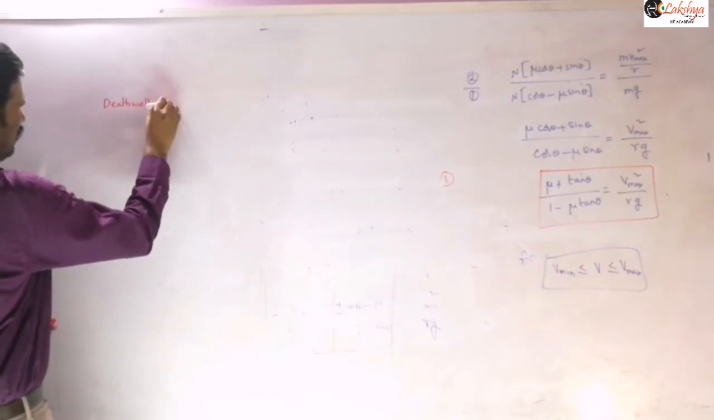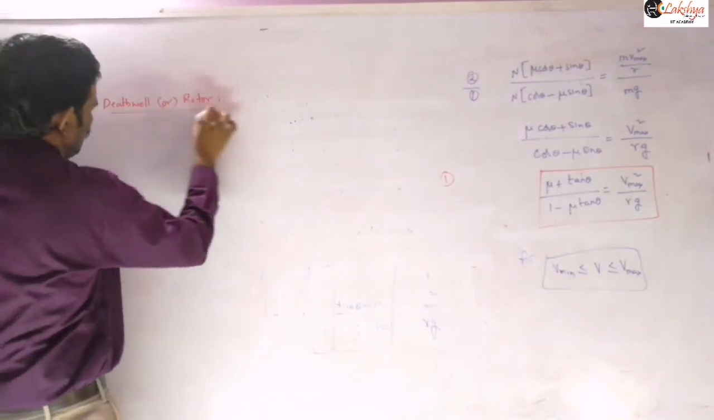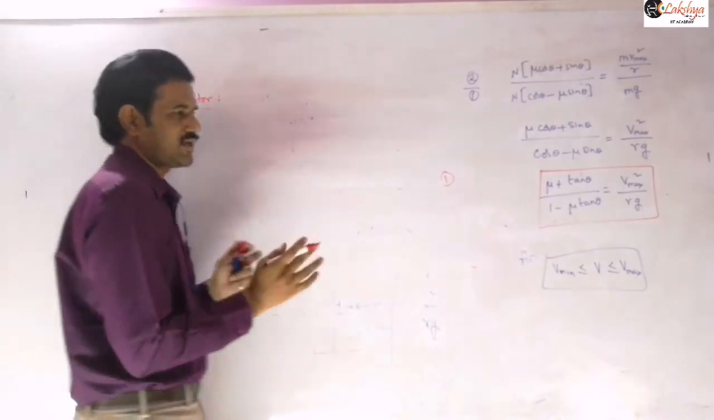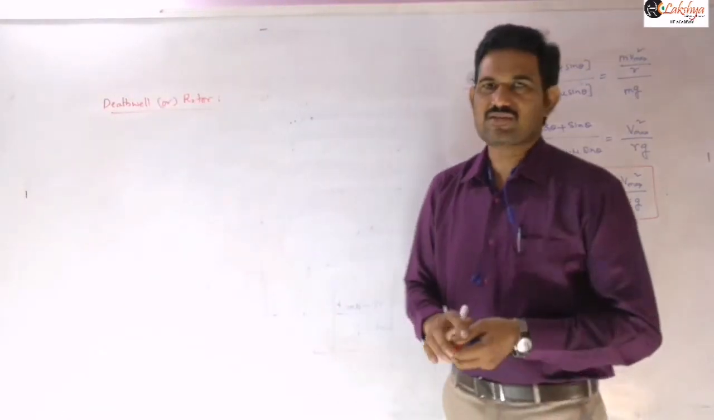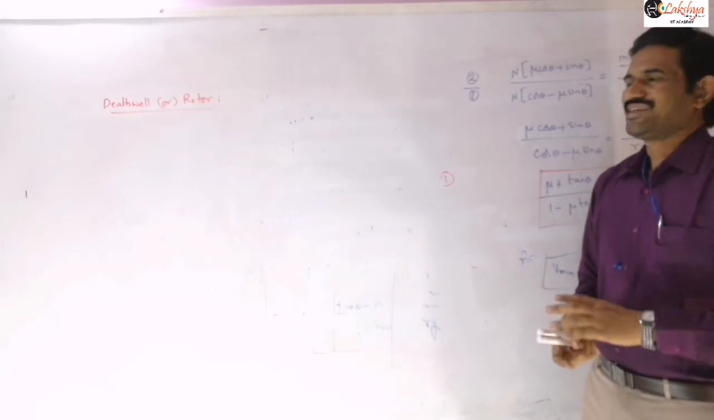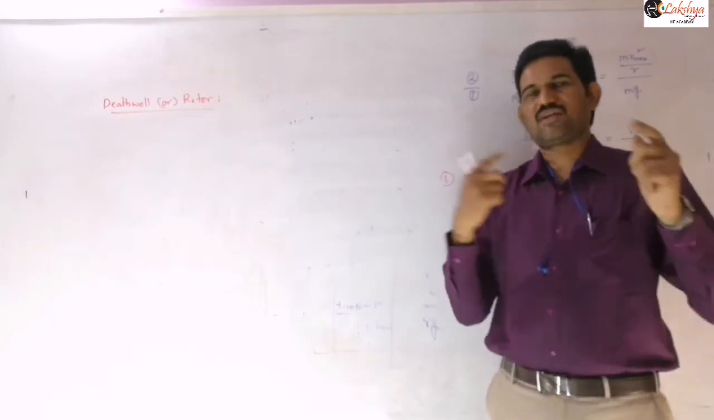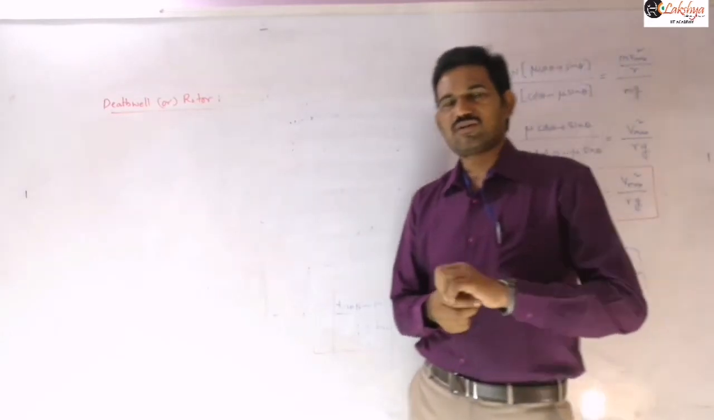So death well or rotor. That means both are different, but the concept is the same in both cases. In case of death well, as I said, the walls of the well will be constant if you are taking it as a vertical well, vertical walls.